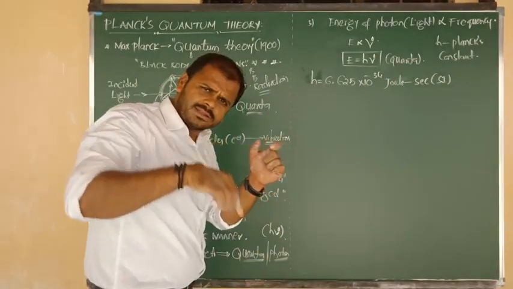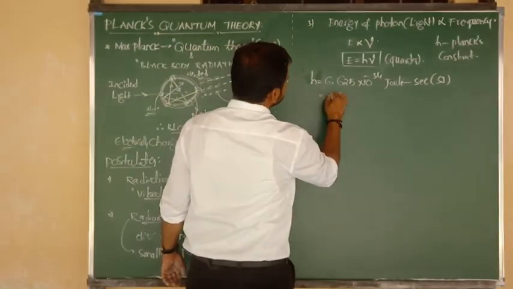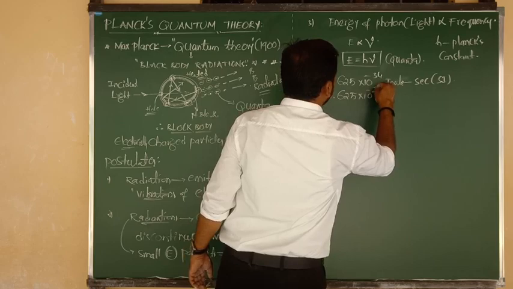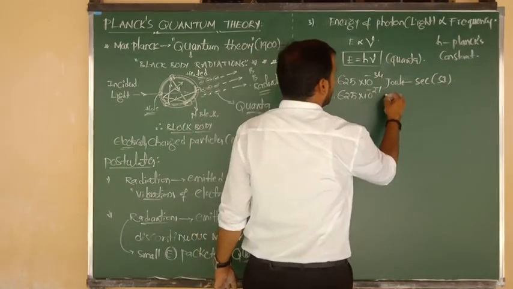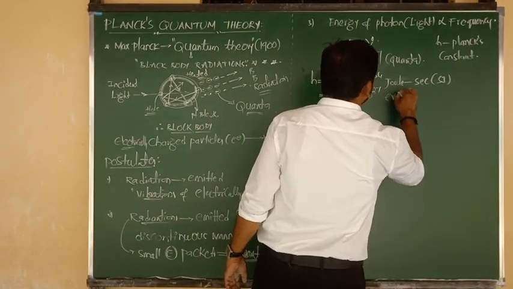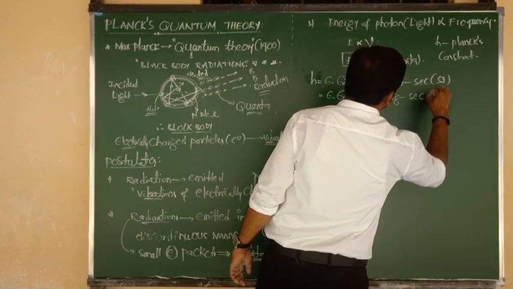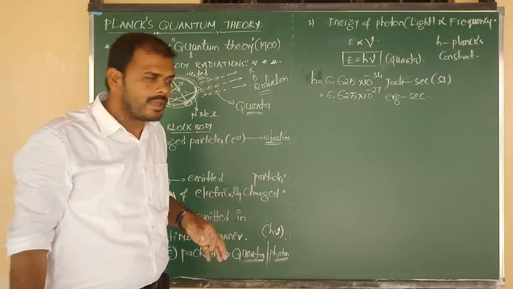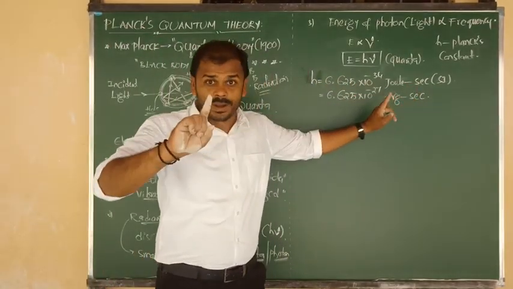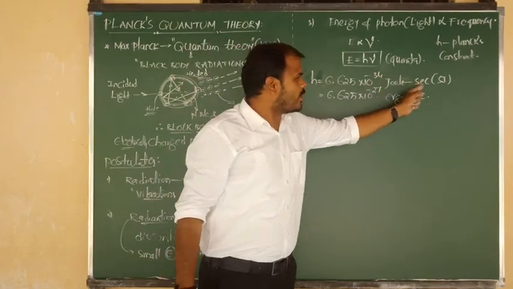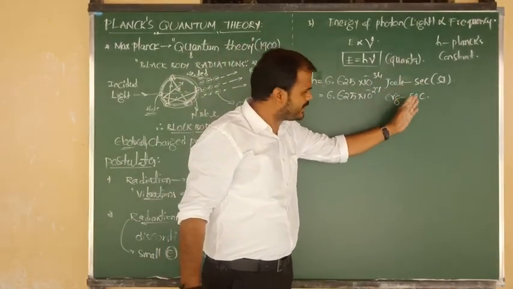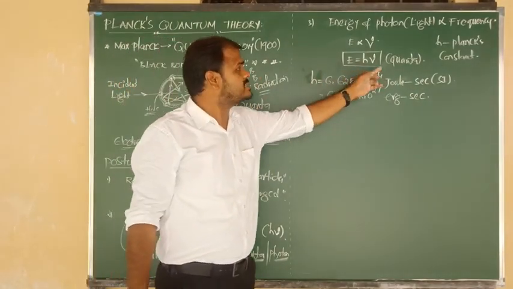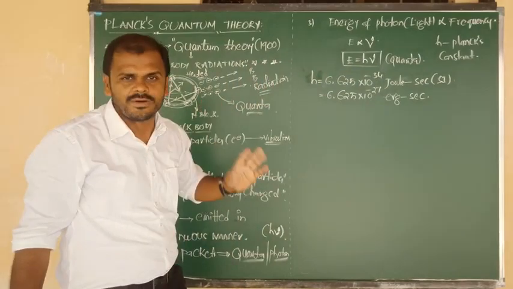And we can consider another value in CGS unit, which is 6.625 into 10 to the power of minus 27, in erg second, the unit of energy. So one unit is joule second, not joule per second. Don't write that, remember. This is the joule second value, this is the erg second value, one in SI unit, one in CGS unit. But remember, just the power of 10 changed: here it is minus 34 and here it is minus 27.